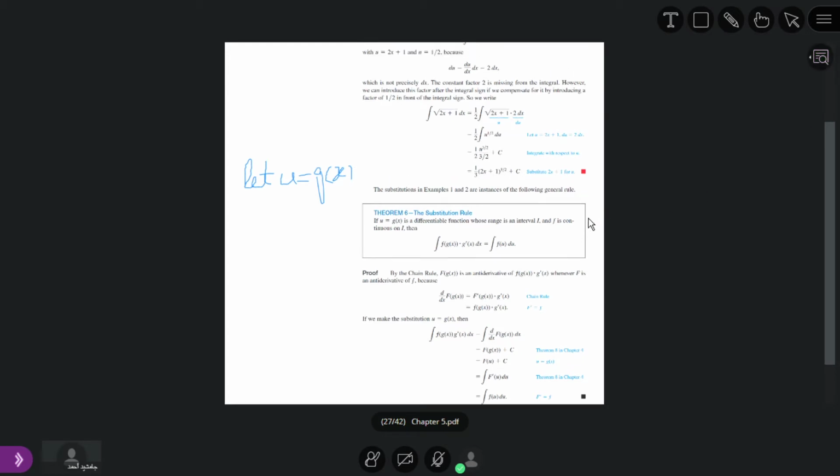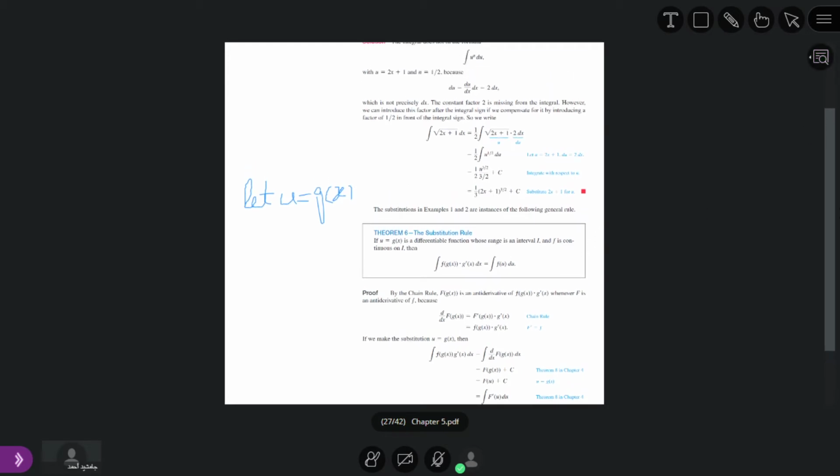So if we take its derivative, what will be its derivative? If we take its derivative, this will become du over dx, which is equal to g dash of x. So from here we can say that du is equal to g dash of x dx.